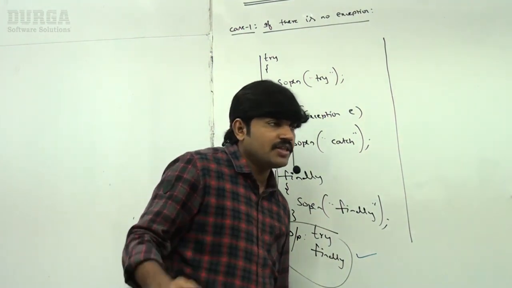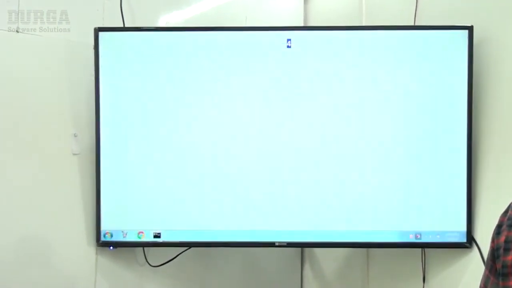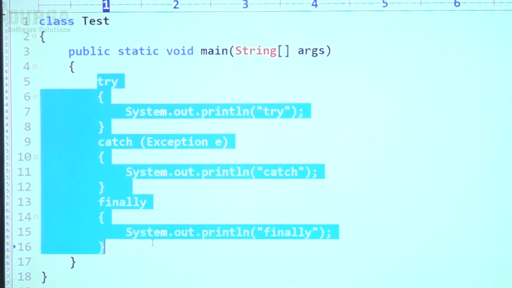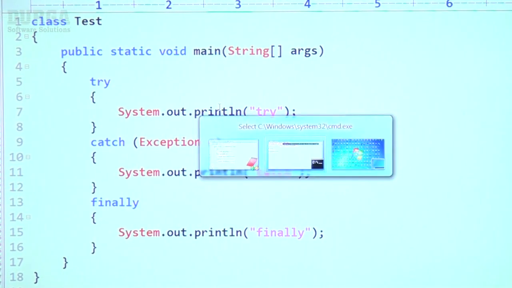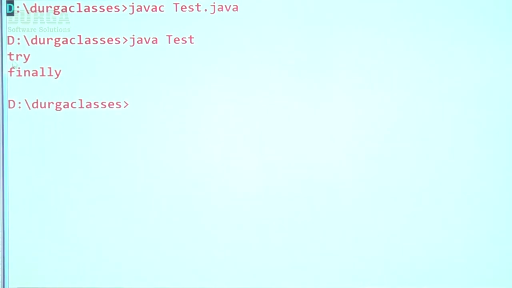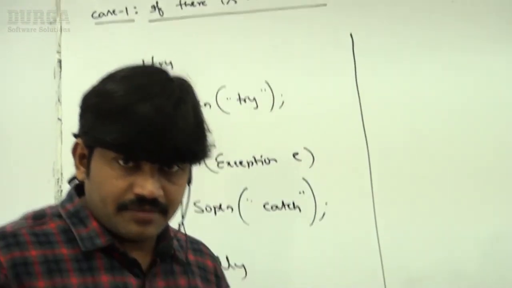Let me check with an example. Let me execute this code. Observe carefully: it is the try block, catch block, finally block. There is no exception in the try. Now, what output are we going to get? Have a look: try followed by finally. If there is no exception, finally will be executed.